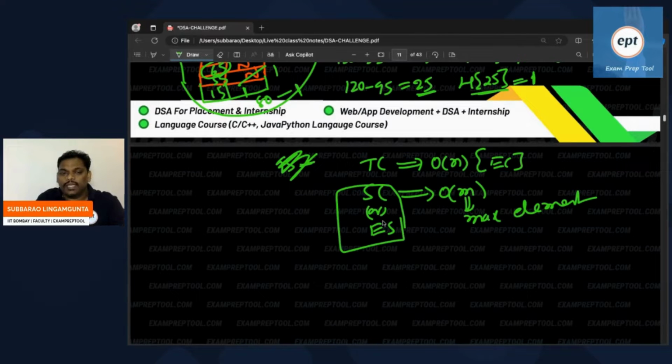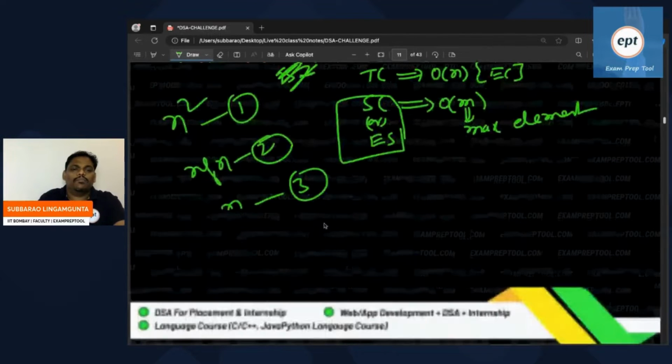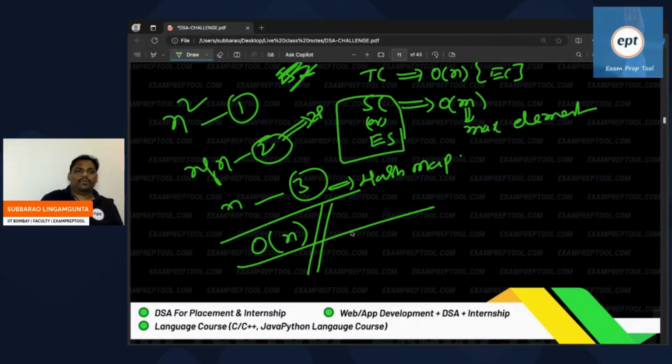So one algorithm is n square, the first algorithm. The second algorithm is n log n. The third algorithm is n. Among all of them, the best algorithm is order n, using the hashing technique. The second algorithm, n log n, is using two pointers. The third is using a hash map. The first is using linear search. These are the keywords: first using linear search, second using two pointers, third using hash map.